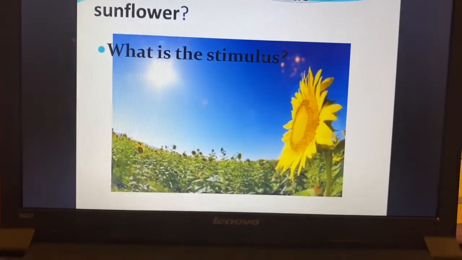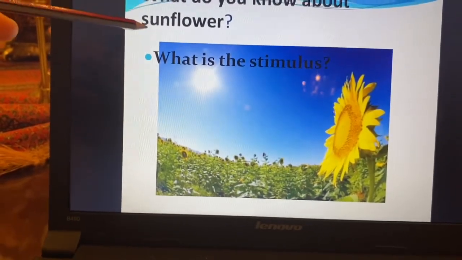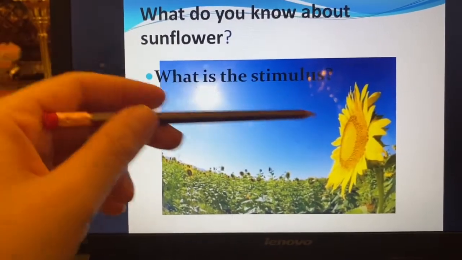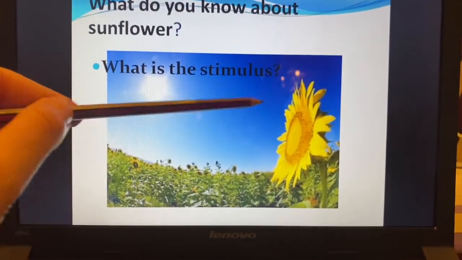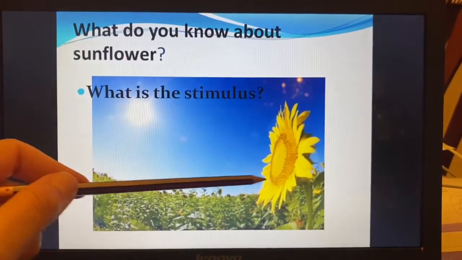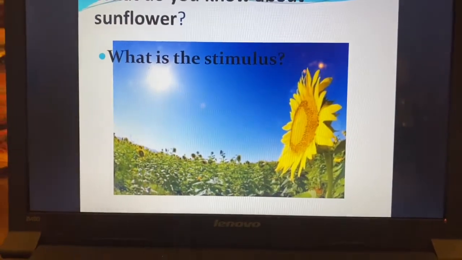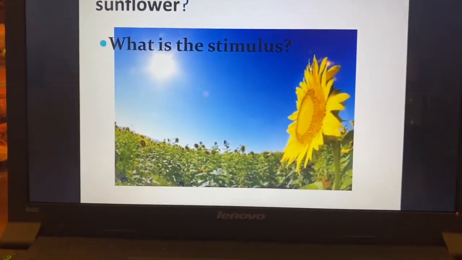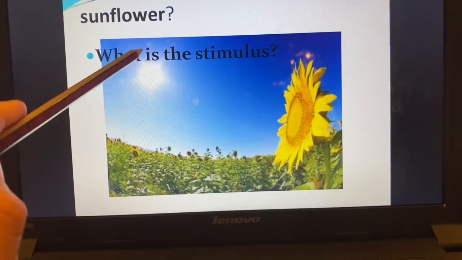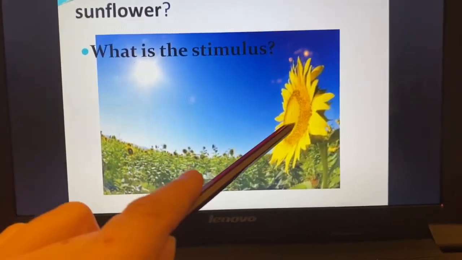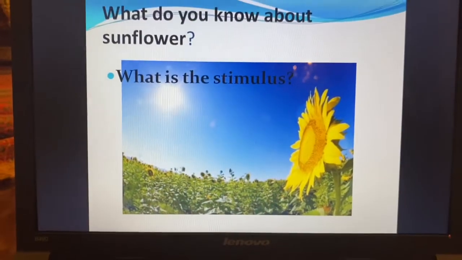I think these are very basic knowledge for you. What do you know about sunflower? What is the stimulus? Look at the sunflower. The sunflower always, as you know, why is it called sunflower? Because it heads to the sun. Yani the stimulus here is the sun. Wherever there is the sun or light, the sunflower turns its head toward the light.